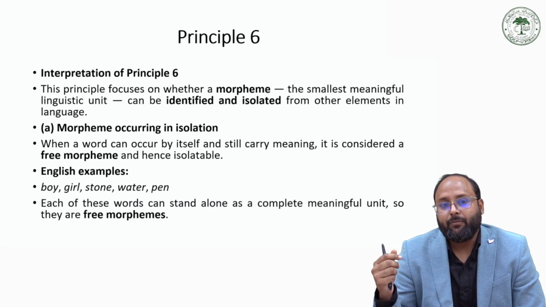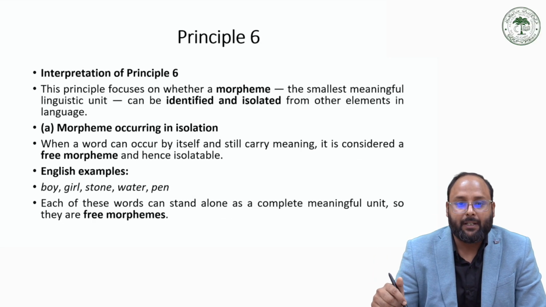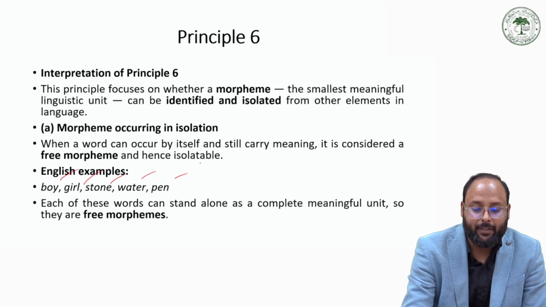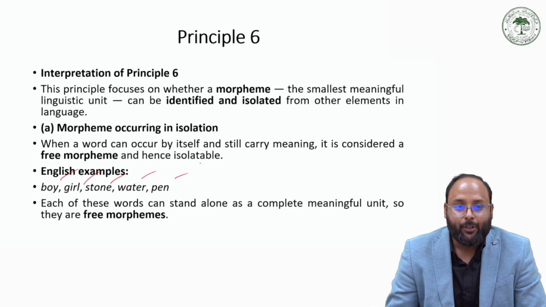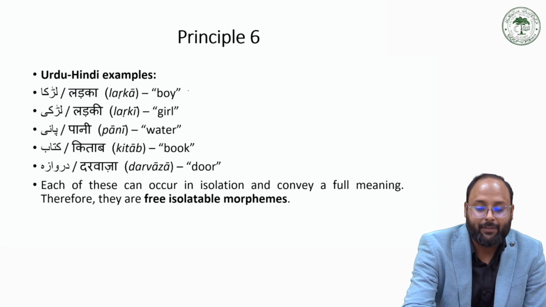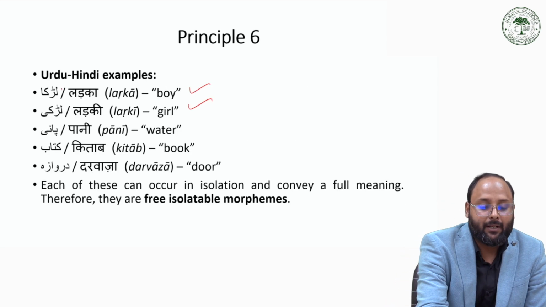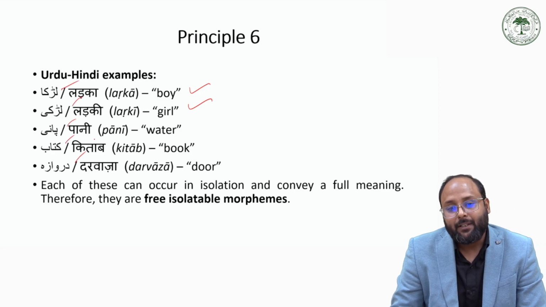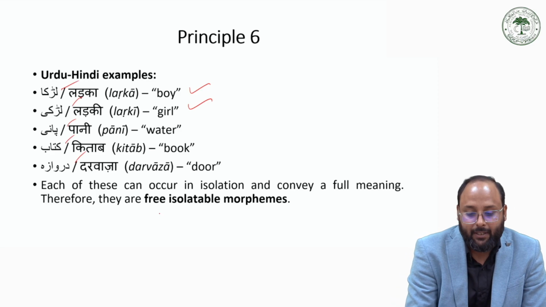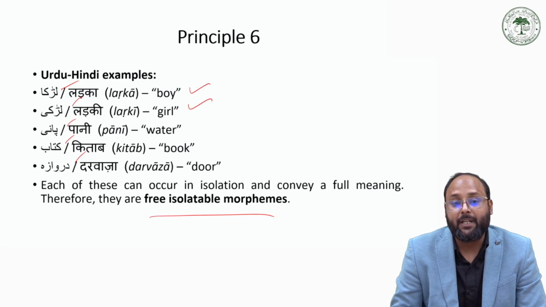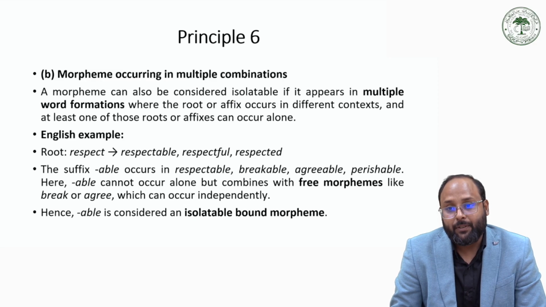So the interpretation for principle six: a morpheme occurring in isolation, like boy, girl, stone, water, pen. They are free morphemes, so they can be considered as one morpheme each. In Urdu Hindi we have examples like ladka, ladki, pani, kitab, darwaza. They are one morpheme because they occur in isolation and they have their full, independent meaning.